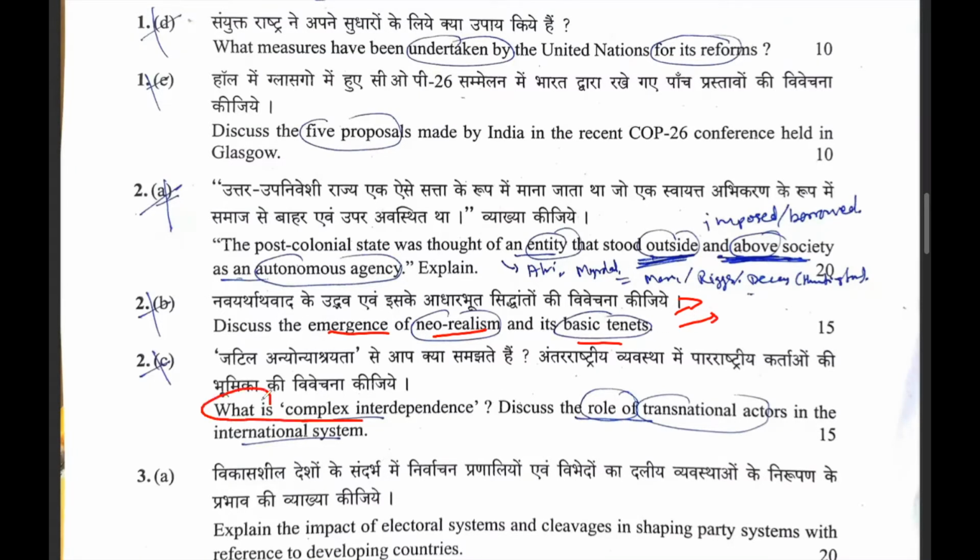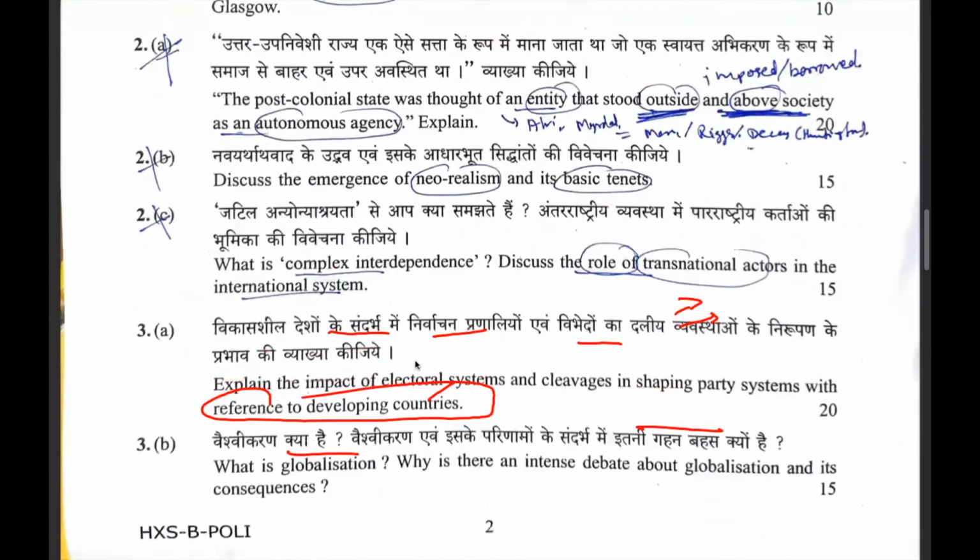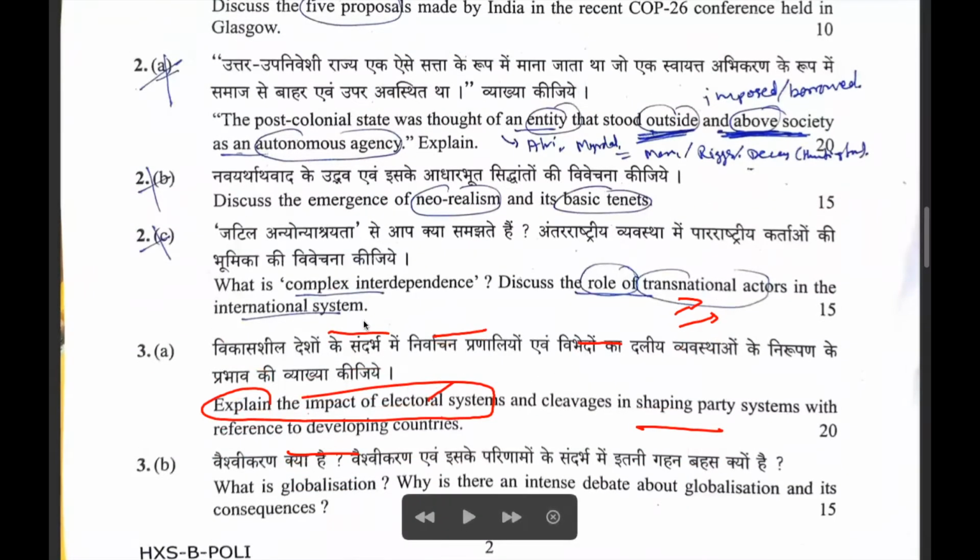The third question is from complex interdependence and the role of transnational actors in the international system. Now, complex interdependence is a favorite of UPSC. So this is something which is the answer to many or almost all the problems of international relations. And in this, they have included another topic, that is the role of transnational actors. So in one topic, 2 questions.